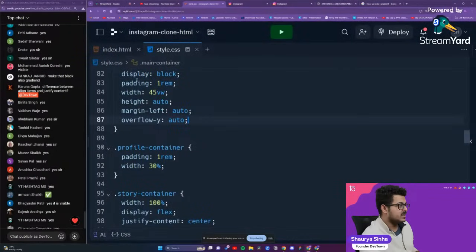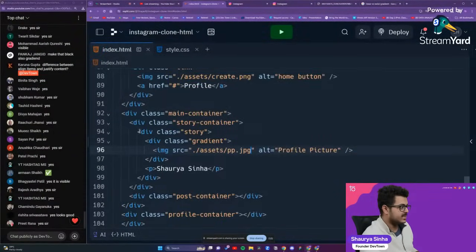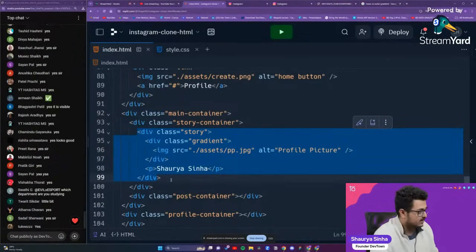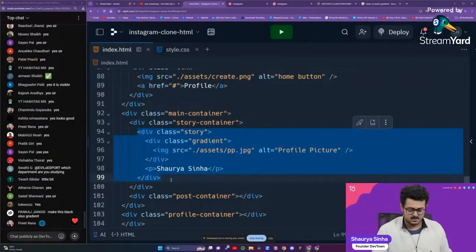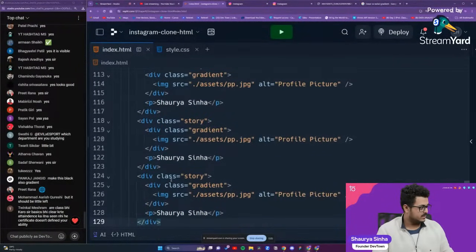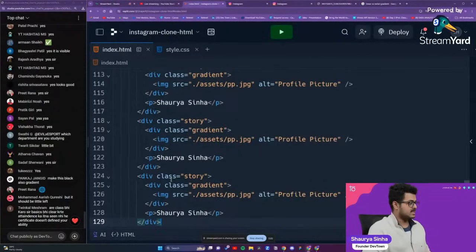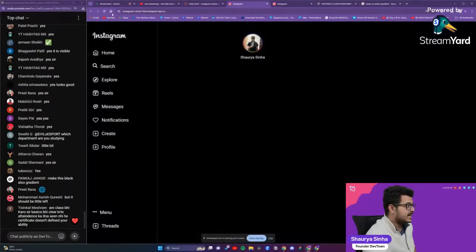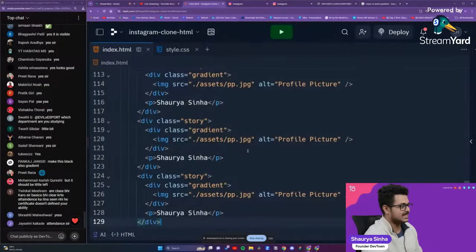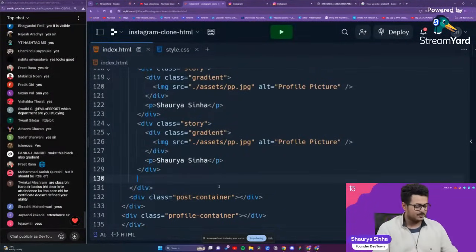Okay, let's try to put 3, 4 more stories right over there to see how it looks like. So this is the entirety of the story part. We need to just copy paste this right over there. So Control V, Control V, Control V, Control V, Control V, Control S. We'll go to our website, refresh the page. Okay, things are looking okay. We can change the profile pictures, we can change the name. That is up to you guys to do. I'm just using the same things because it makes the work easier for me.